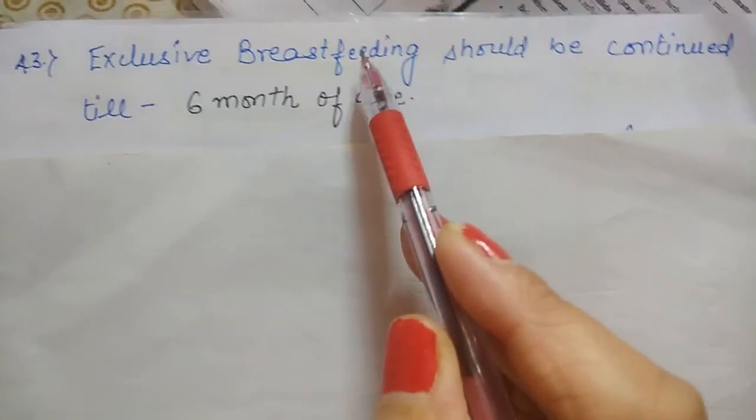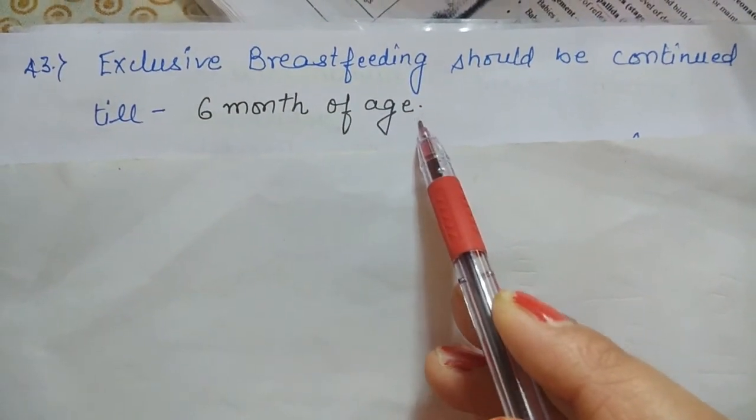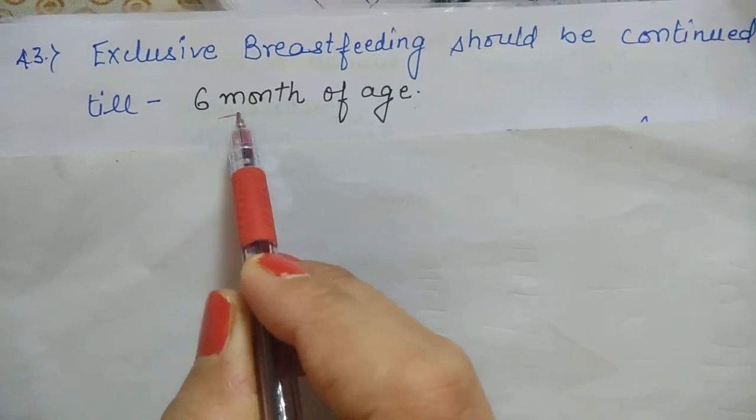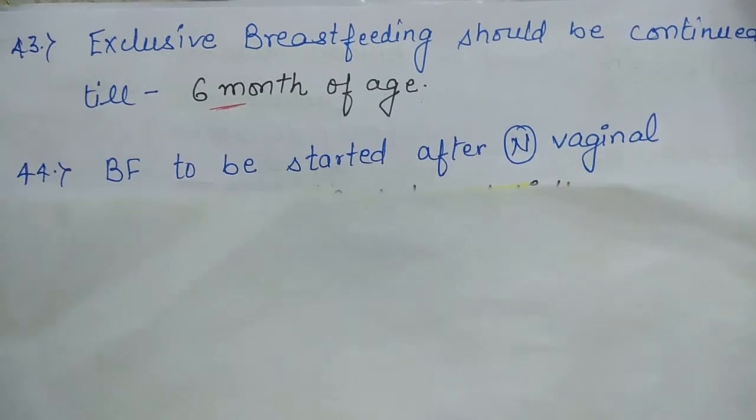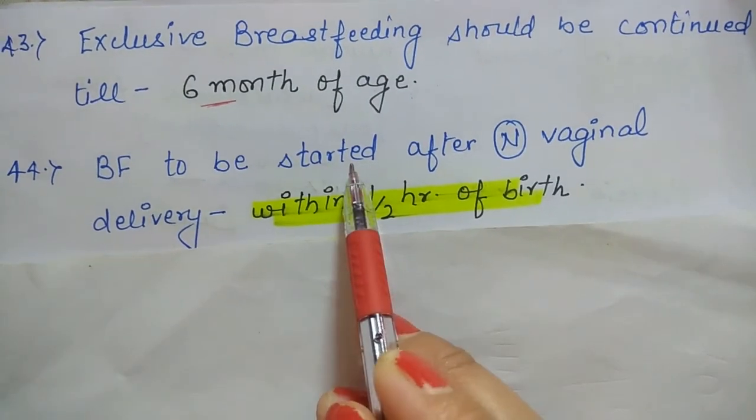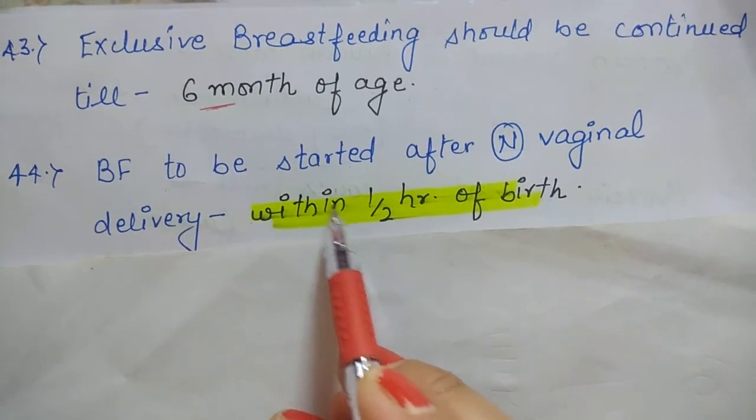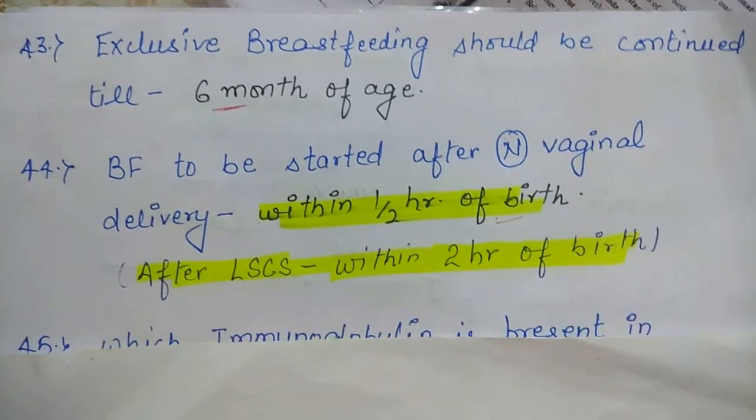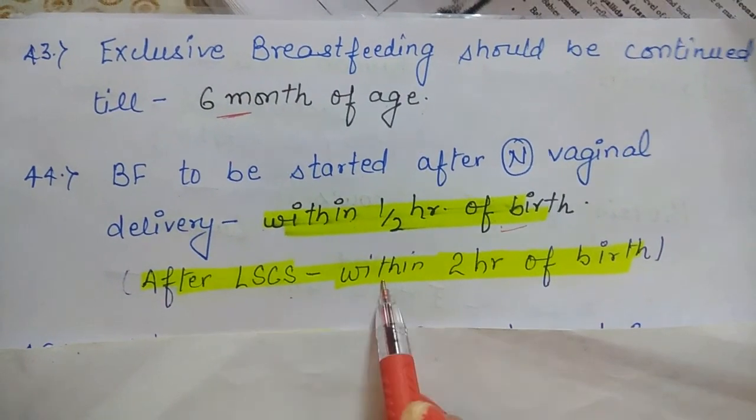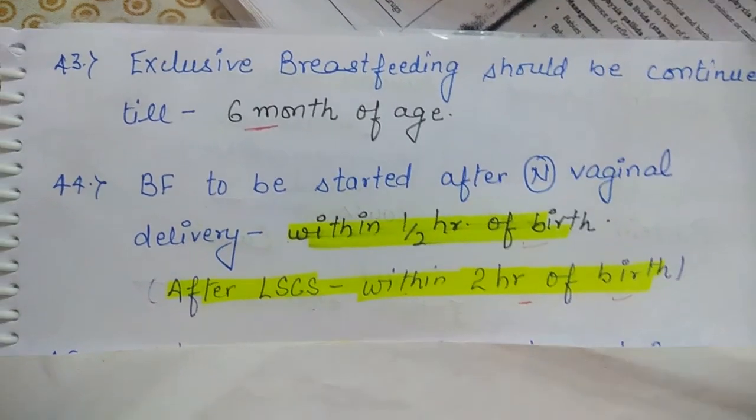Next question. Exclusive breastfeeding should be continued till 6 months of age. Till 6 months of age, the mother has to give exclusive breastfeeding to the child. Next question. If the mother has a normal vaginal delivery, breastfeeding should be started within half an hour of the birth. If the mother has undergone a cesarean section, breastfeeding should start within 2 hours of the birth.